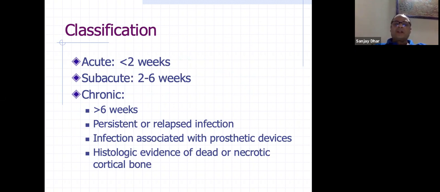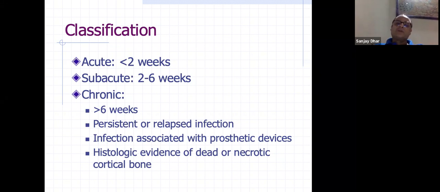So acute is anything less than 2 weeks. So last 1 week history, or 5 days history, 10 days history. The child gives a history, as I told you, of injury 10 days back. Then he had some swelling, which we neglected. And now there is swelling which is hot and increasing in size. So that is an acute osteomyelitis.